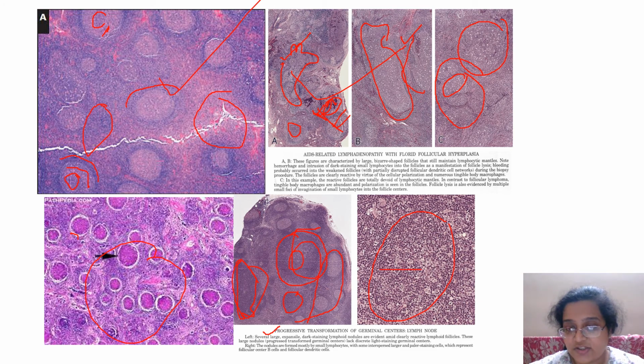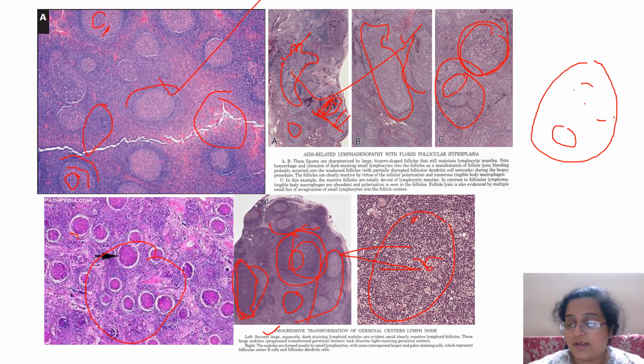And in PTGC also, but this is not tingible body. This is just a variation in the color of the germinal centers. And with that, these are dendritic cells, and these small dark blue ones are lymphocytes. Here, this is a tingible body macrophage, meaning a large macrophage with a lot of debris and a nucleus. There's no debris over here in the cytoplasm of these cells. Okay.